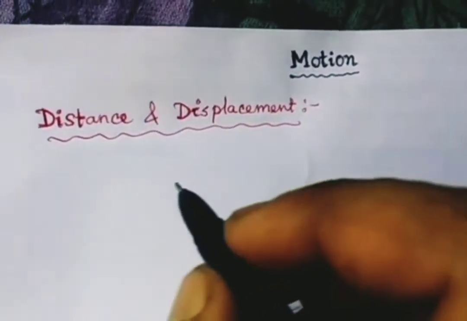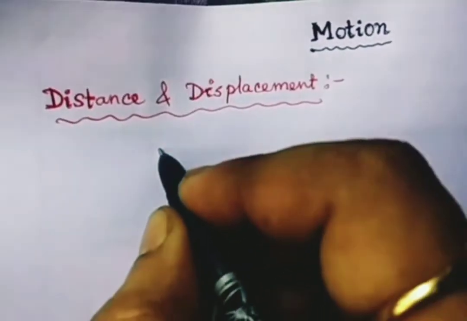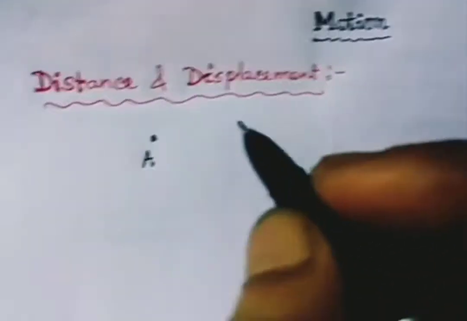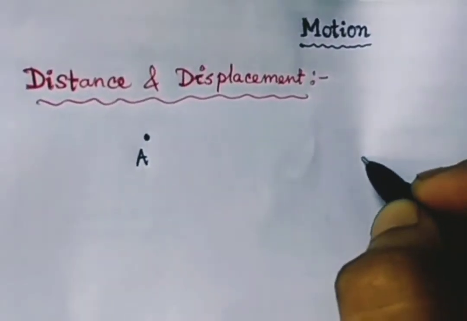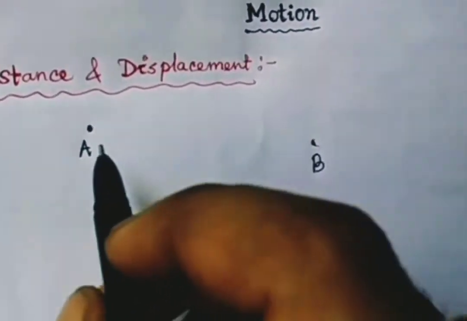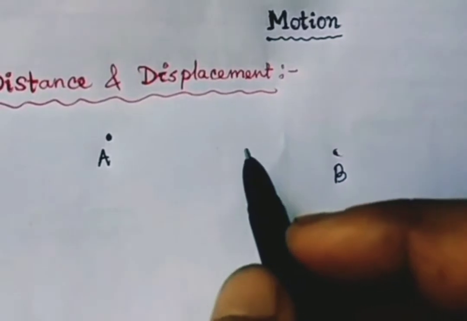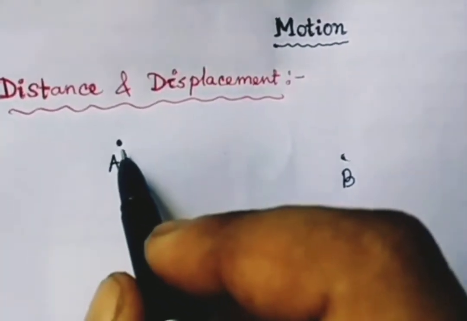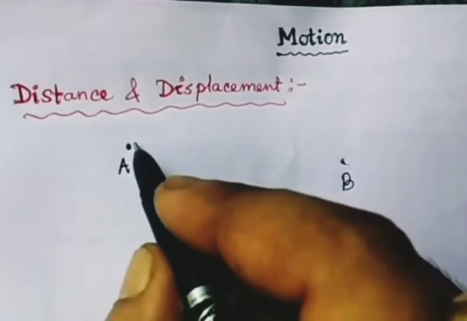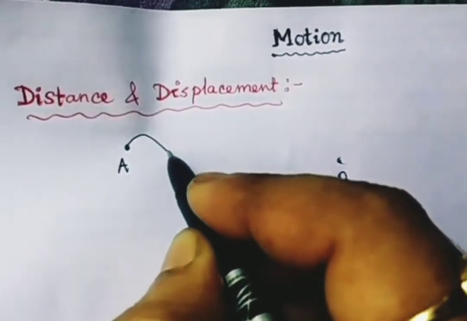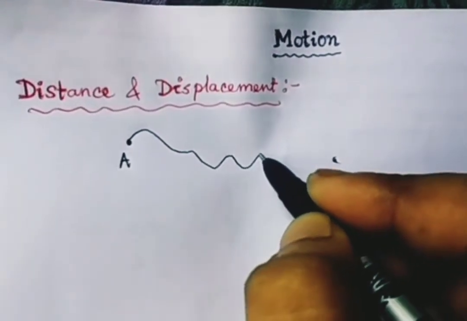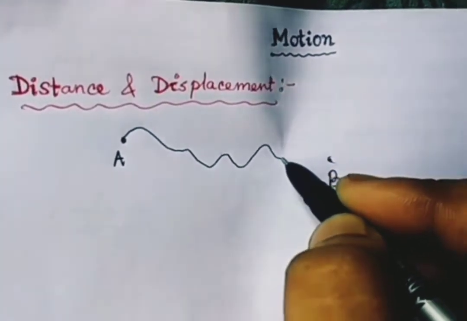First of all, distance. Suppose a person starts his journey from point A to point B. Point A is the initial point, and point B is the final point or destination. But the person is going a different way, continuously changing direction, because the road is not a straight road.